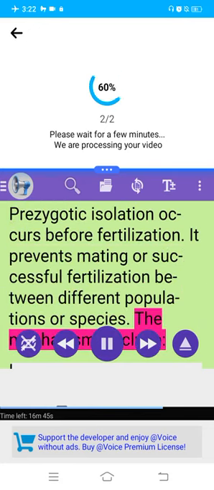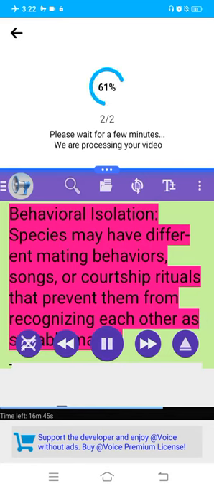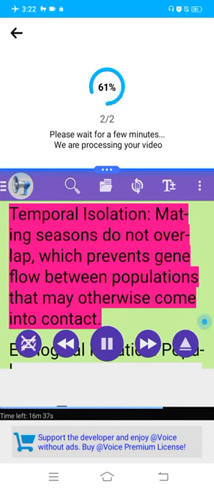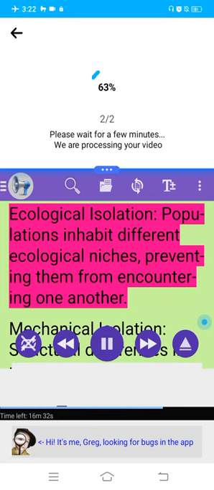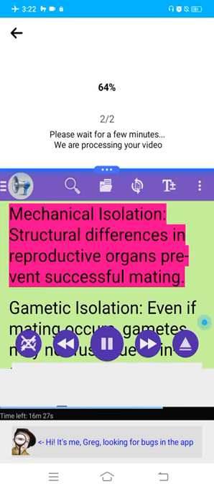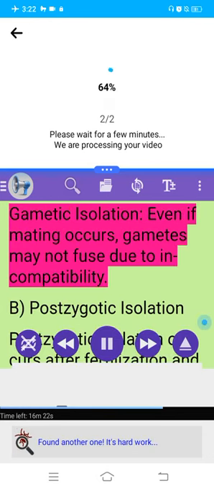The mechanisms include behavioral isolation. Species may have different mating behaviors, songs, or courtship rituals that prevent them from recognizing each other as suitable mates. Temporal isolation. Mating seasons do not overlap, which prevents gene flow between populations that may otherwise come into contact. Ecological isolation. Populations inhabit different ecological niches, preventing them from encountering one another. Mechanical isolation. Structural differences in reproductive organs prevent successful mating. Gametic isolation. Even if mating occurs, gametes may not fuse due to incompatibility.